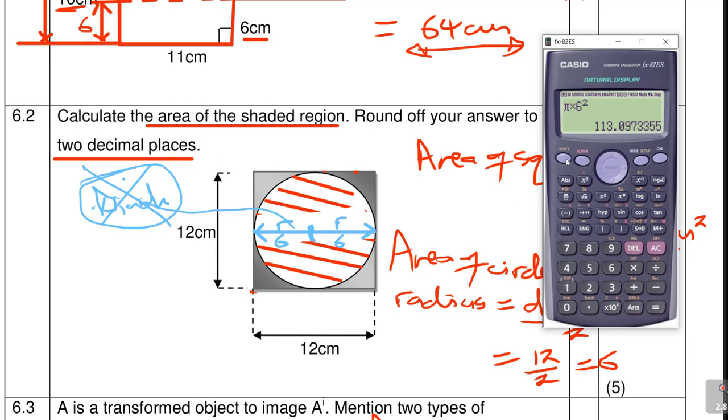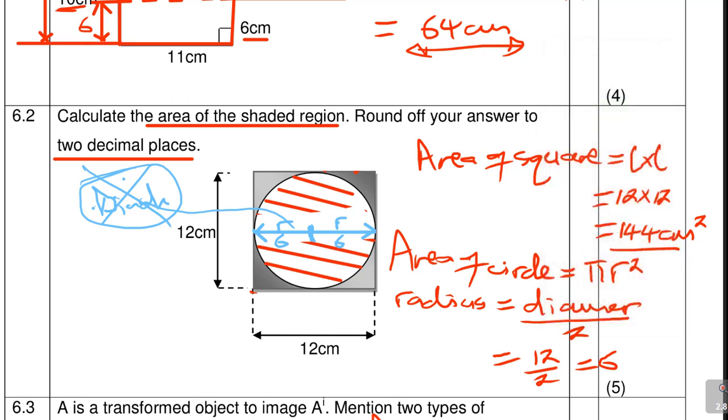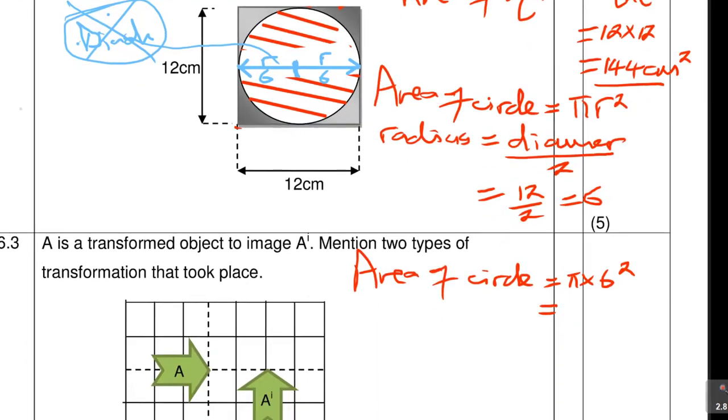Guys, your calculator can do that. Shift, setup, 6 is fix, and then fix to 2. They want us to 2 decimal places. You press S-D again. There it is, 113.10. You saw that? Your calculator can do that. 113.10 centimeters squared. Area is in centimeters squared.